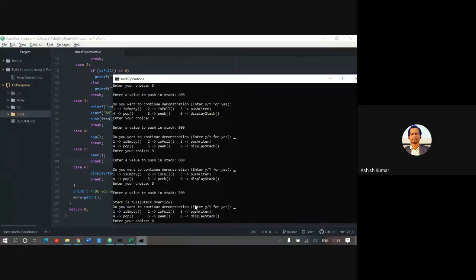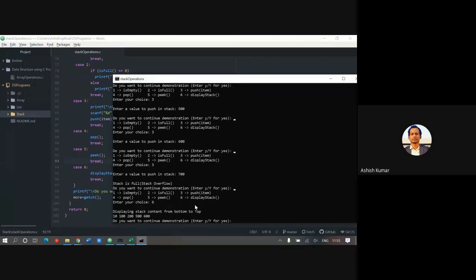I'll see whether the stack is full or not. So the number of elements will display. The elements are 10, 100, 200, 500, 600. Those were the elements we inserted, and the size of the stack was specified as 5, so it is now showing full.